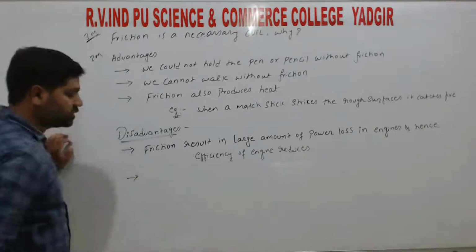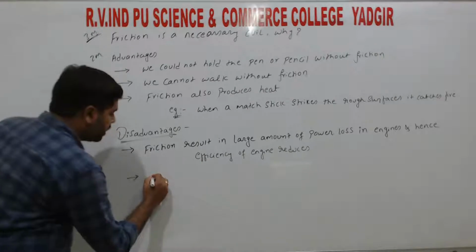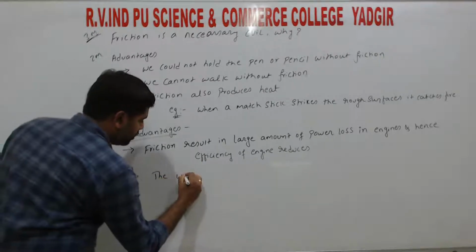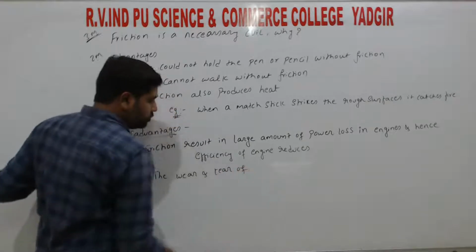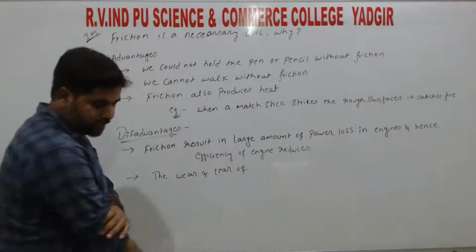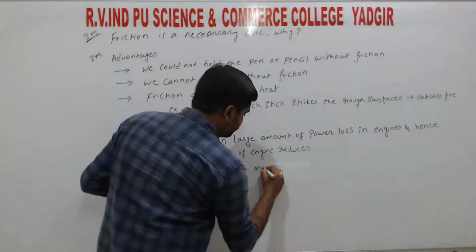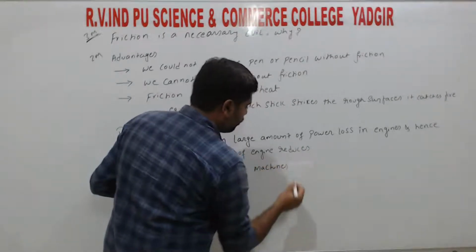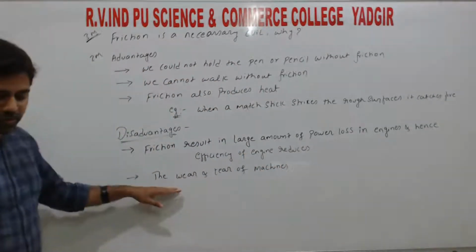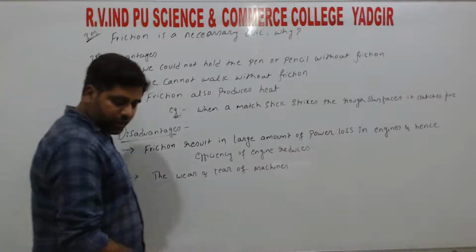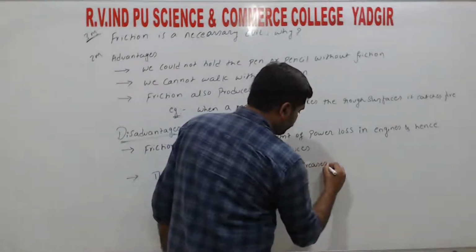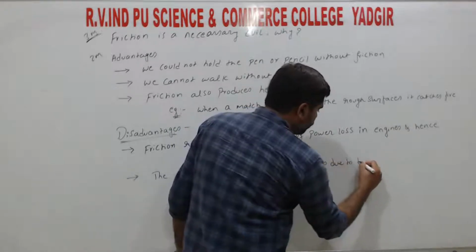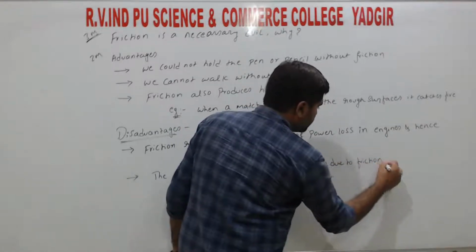ಸೊ ನೆಕ್ಸ್ಟ್ ಡಿಸ್ಅಡ್ವಾಂಟೇಜ್, the wear and tear of machines. So wear and tear ಅಂದ್ರೆ ಹಾಳಾಗೋದು, right? So the wear and tear of machines increases due to friction.